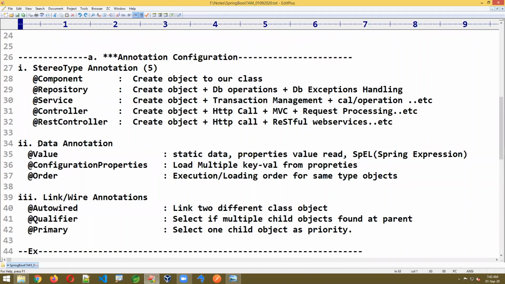Now let us go for one more annotation. It's @Value. @Value has 3 requirements. One is to